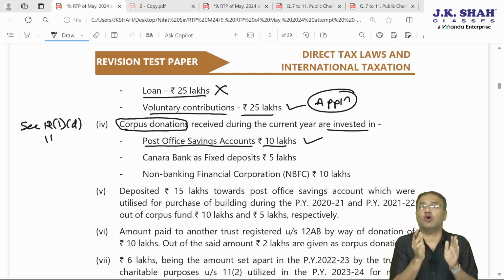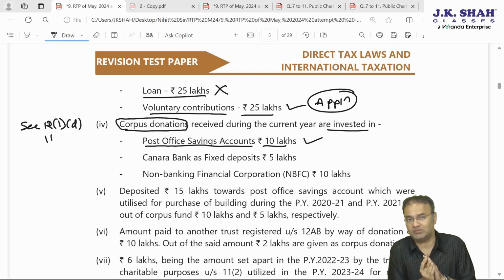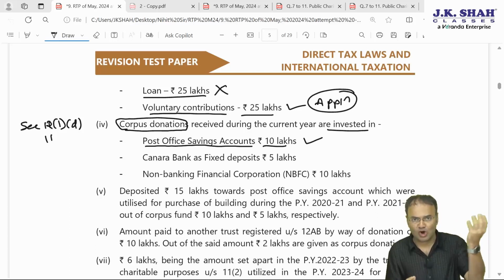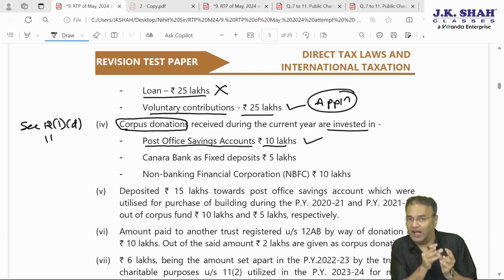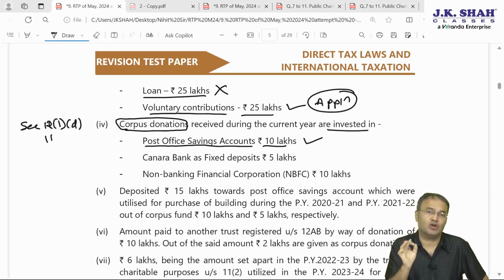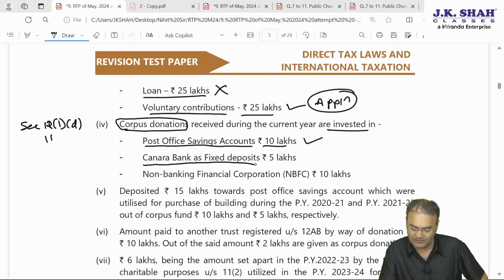However, investing corpus into specified modes of investment on its own does not make it application of income. Corpus is not an income only, and if corpus is invested somewhere, that will also not be regarded as application of income. But if corpus is not invested in specified modes of investment, then corpus donation will become chargeable to tax. Canara Bank as fixed deposits, FD with scheduled bank, Post Office Bank is fine, Canara Bank is a scheduled bank, that is also fine. But this is not application of income.